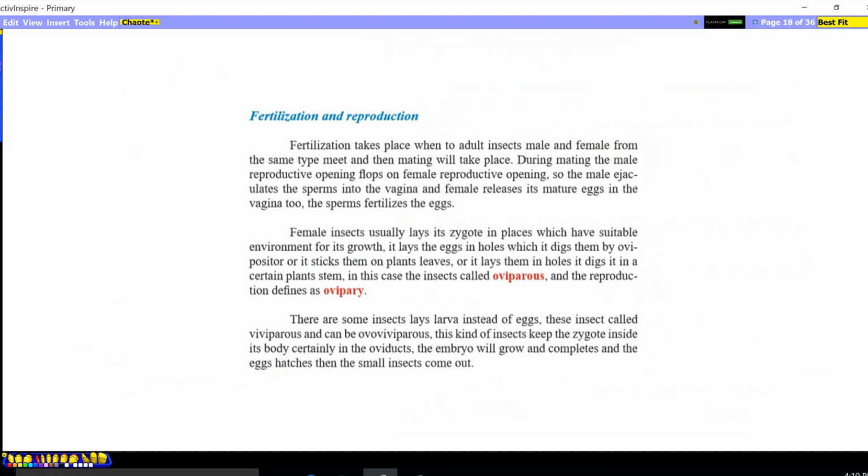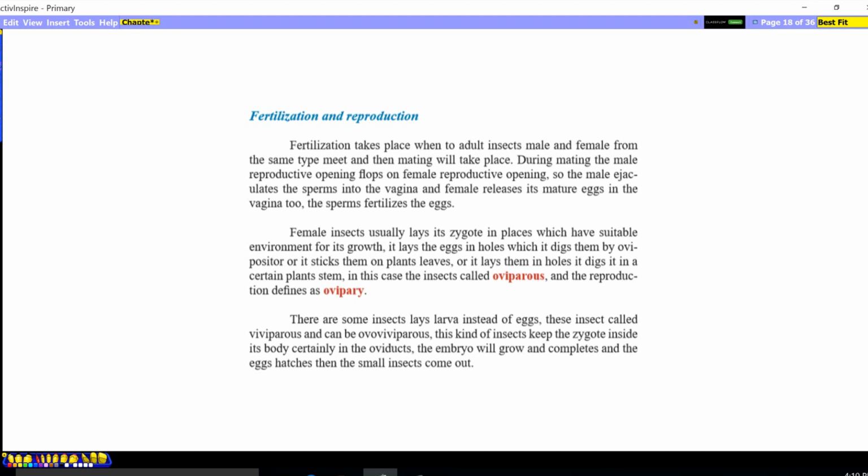Fertilization and reproduction take place when adult insects, male and female, of the same type meet, and then mating takes place. During mating, the male reproductive opening is placed on the female reproductive opening. So the male ejaculates the sperm into the vagina, and the female releases its mature egg into the vagina so the sperm fertilize the eggs. This means that fertilization is internal, not external like in the earthworm.